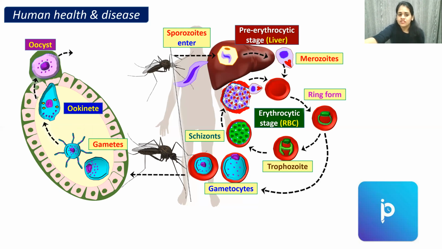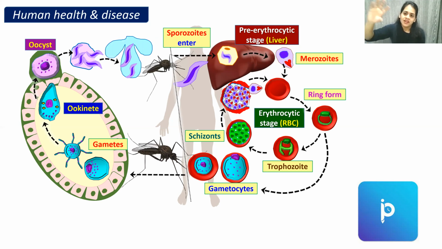Oocyst is a structure which has developed from ookinete and has sporozoites in it. Now the sporozoites migrate to the salivary gland of the mosquito. And when the mosquito bites a person, from its salivary gland the sporozoites will enter the human body. And the life cycle is repeated. Is it clear? I hope the life cycle of malaria, which is one of the toughest life cycles in this chapter, is very clear to you.